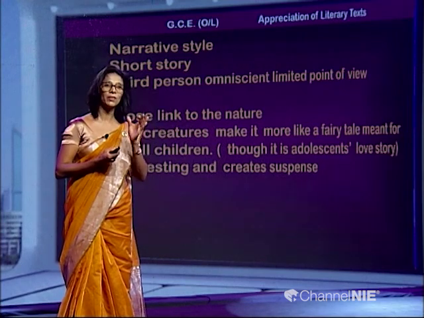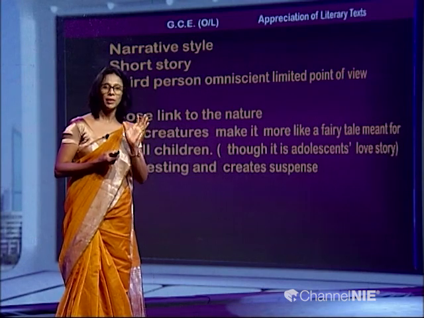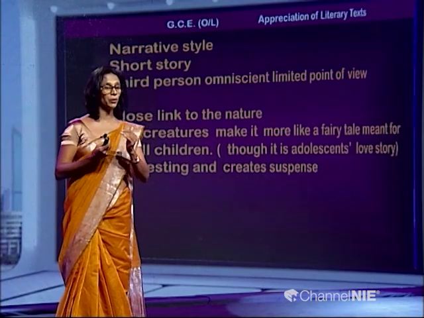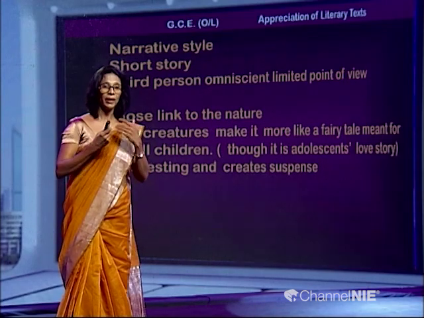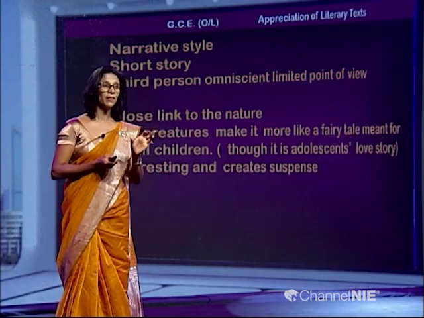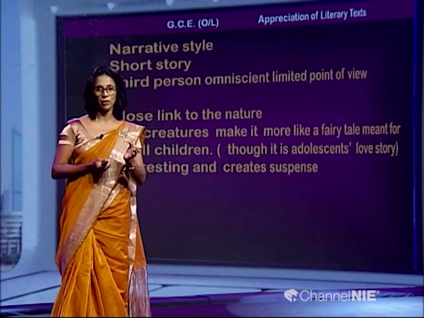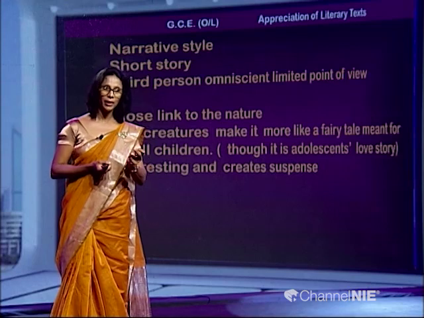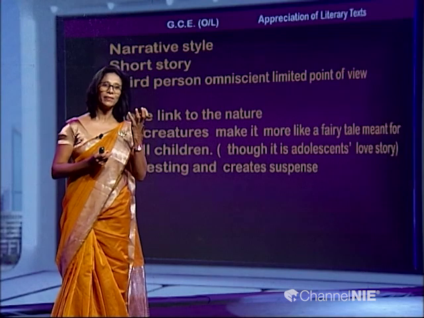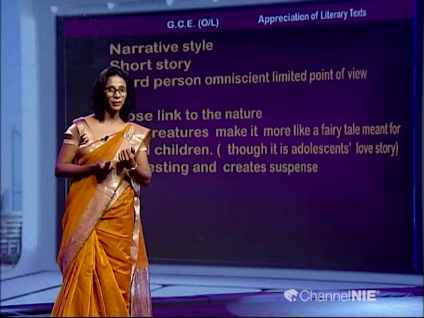So, the narrative style in this short story form is the omniscient limited point of view. I taught all these things when I introduced the literary devices. The writer is going to make us think of these characters more deeply through their behavior and attitudes, and he shows us a very close link to nature. With these images taken from nature, like the red rose and nightingale, and later the green lizard, a butterfly and a daisy, all these creatures are talking. Images are given the ability to talk, that is again personification, isn't it.